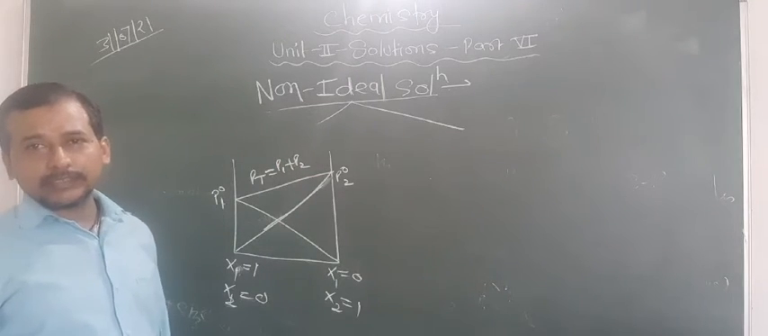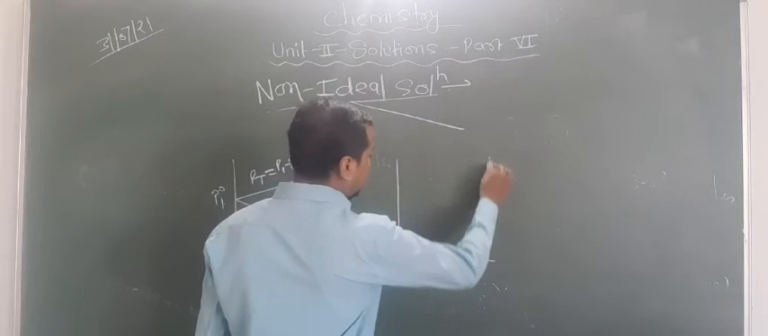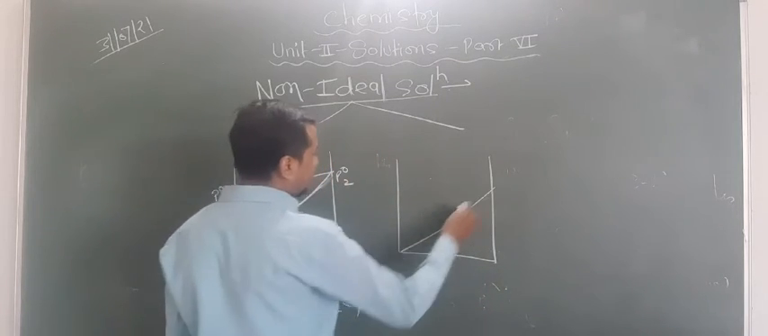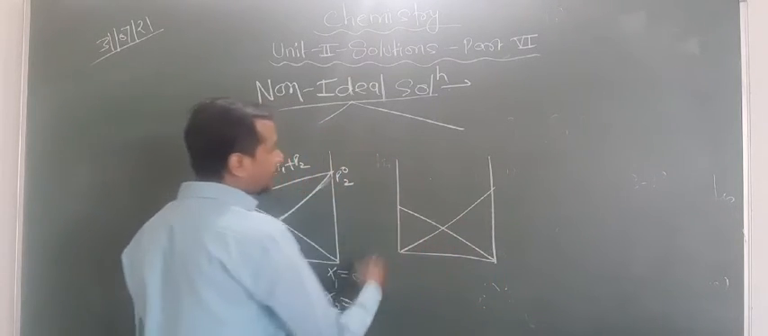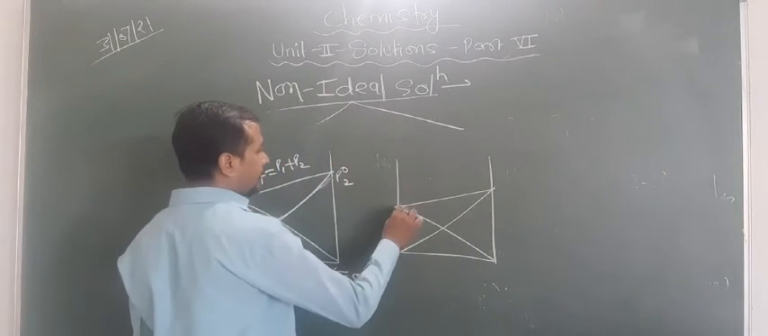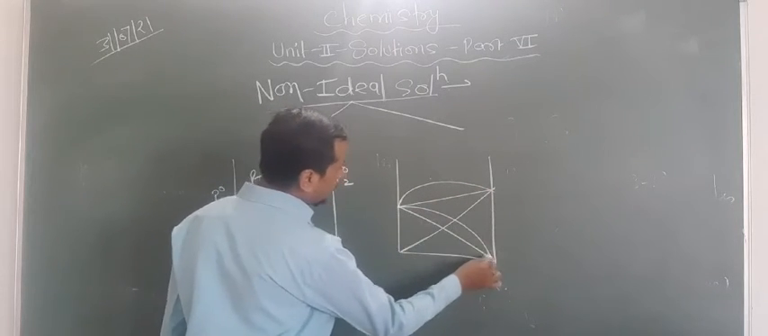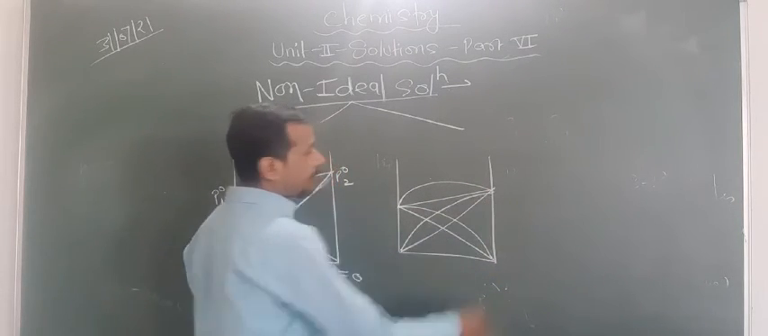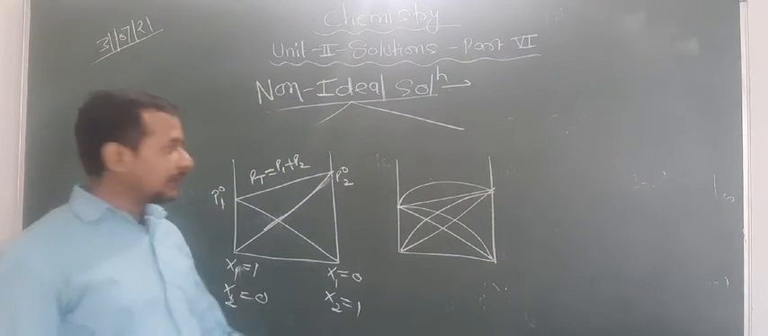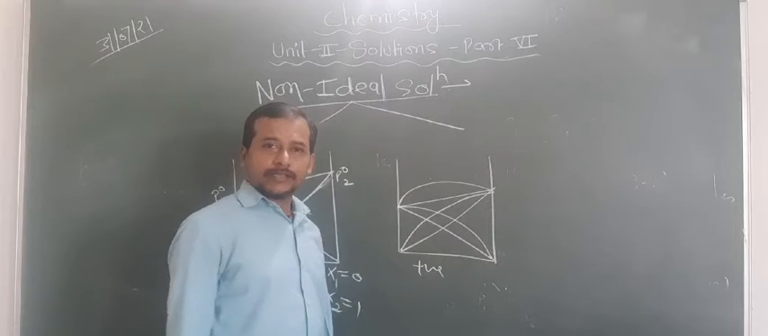Now we have to show the non-ideal solution. Look at the conditions. Non-ideal showing the positive deviation, non-ideal showing the negative deviation. So for positive deviation, what you do is raise the graph like this. More vapors than the ideal solution. So this shows the positive deviation. Are you getting this point or not?